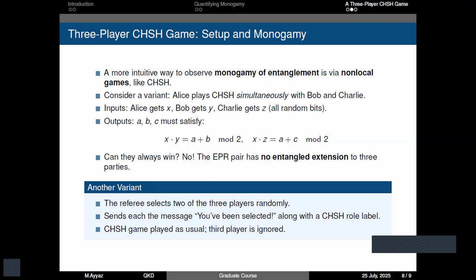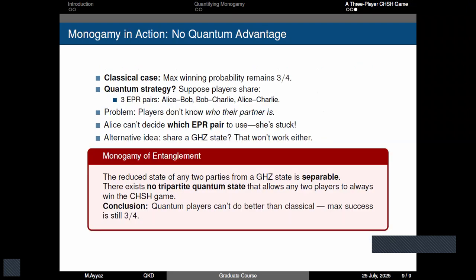Suppose the referee picks Alice and Bob. Alice does not know with whom she is going to play the game; it could be Bob or it could be Charlie.